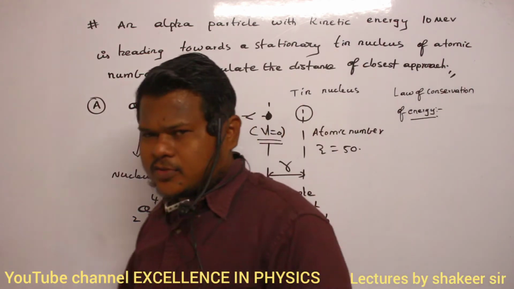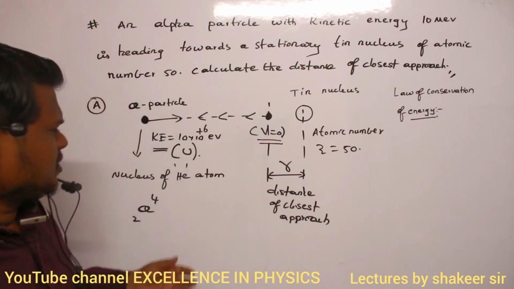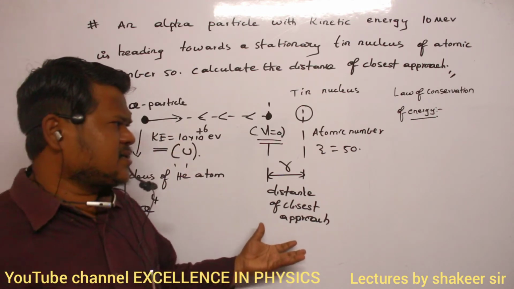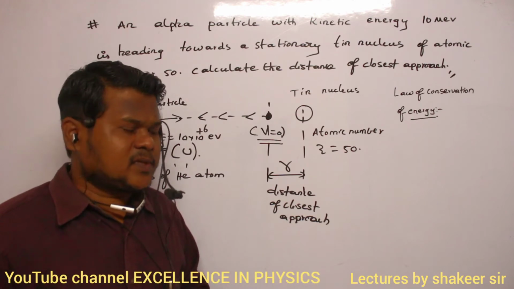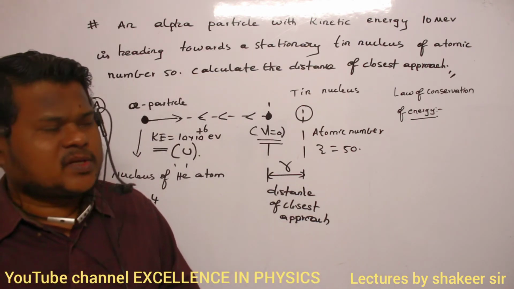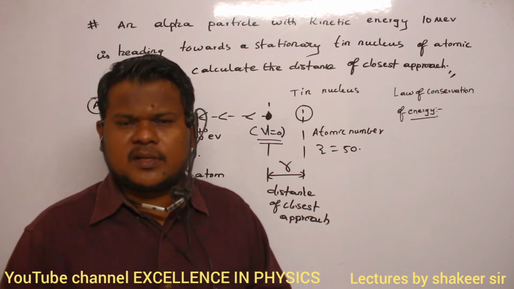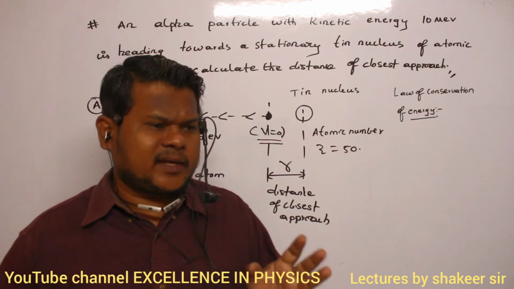Total initial energy should be equal to total final energy. All the forces acting here are only conservative forces, so I can use the law of conservation of mechanical energy.